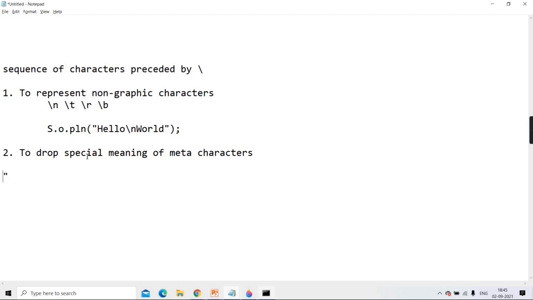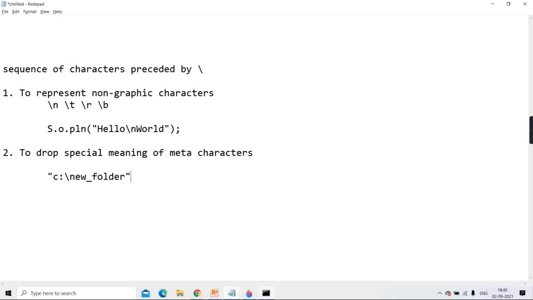Not only that, now you already know that for representing escape sequence we have backslash, and suppose I want literal backslash only, like I am representing a path. Suppose the path is like this: C colon backslash new folder. Okay, but now what will happen in this case?